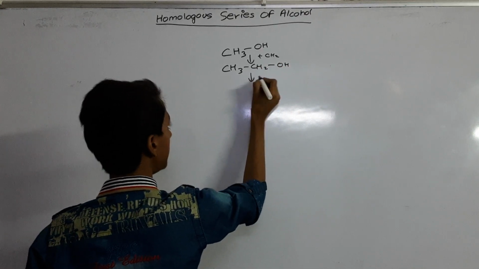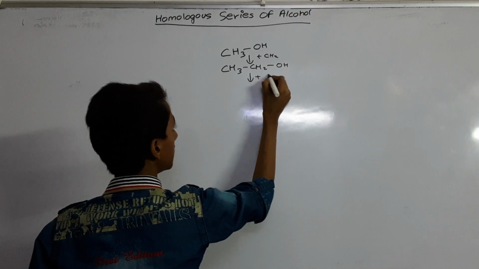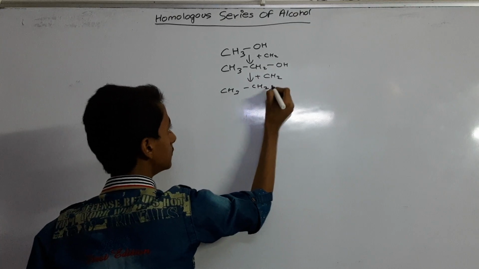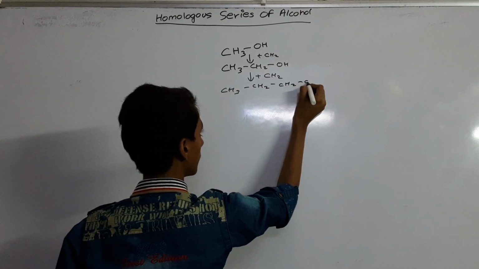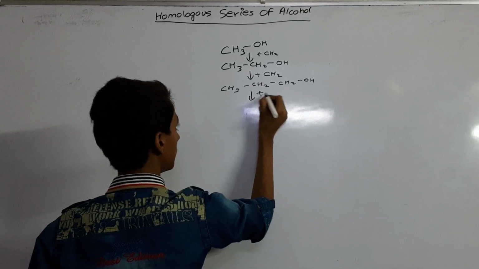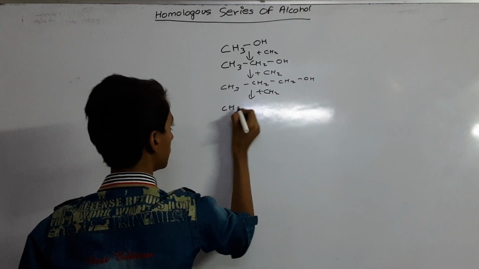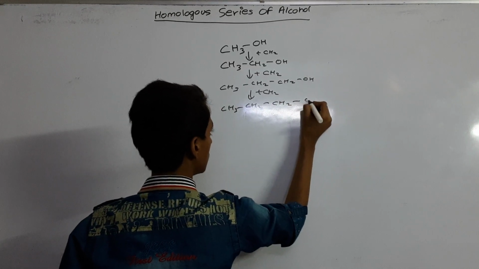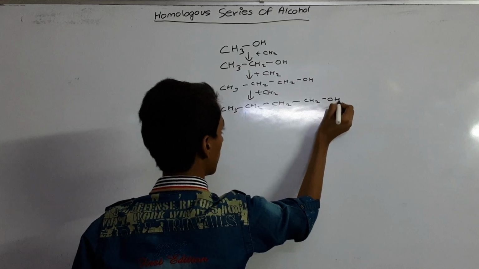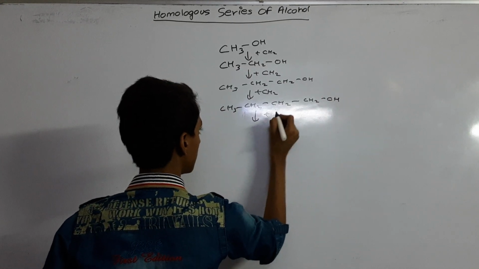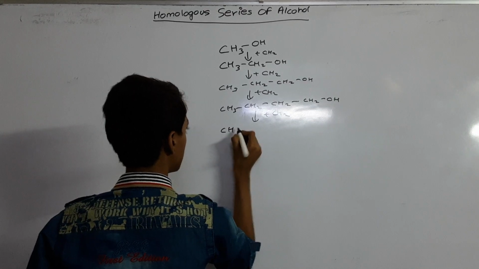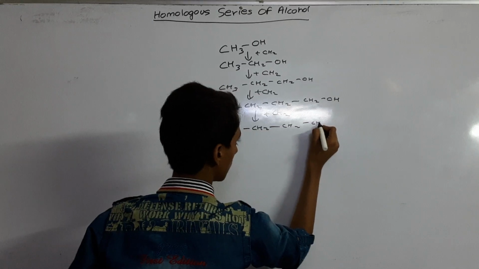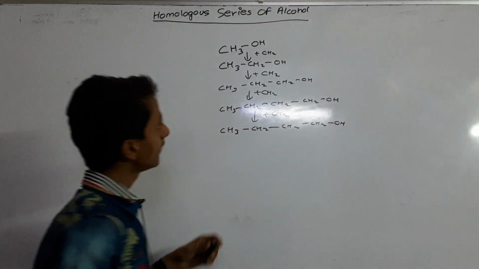Then we again add a CH2 group, and it becomes CH3CH2CH2OH, and again plus a CH2 group, then plus CH2 again, and so on, giving CH3CH2CH2CH2OH.